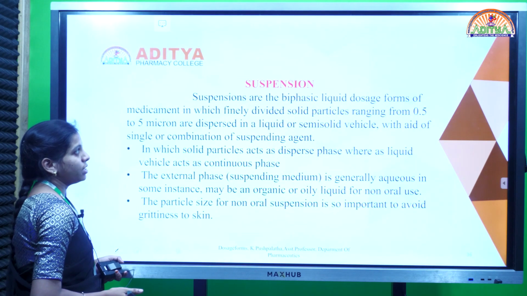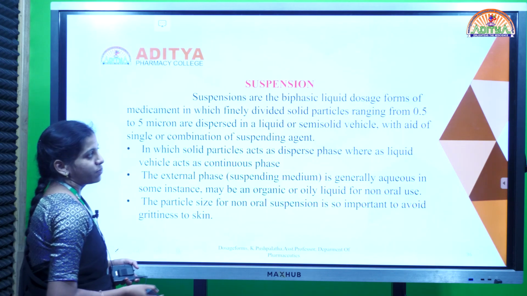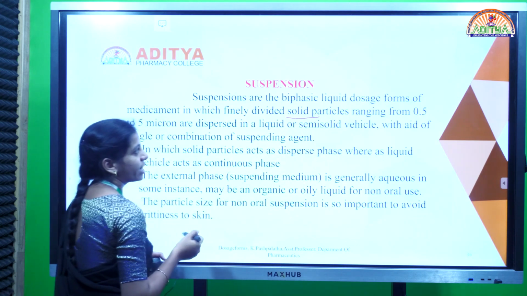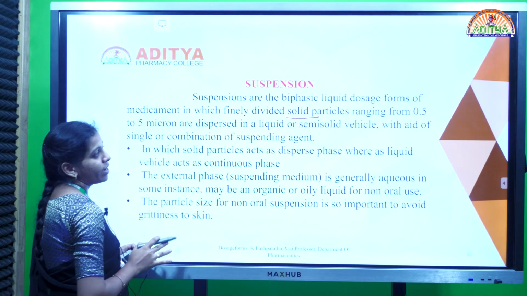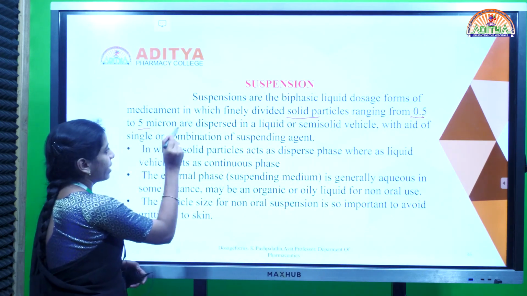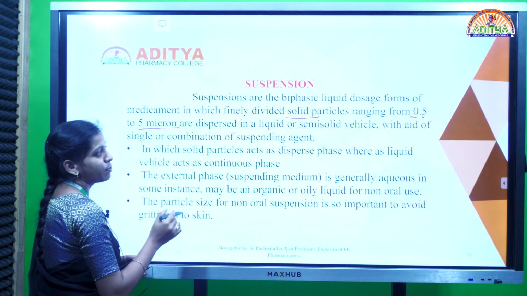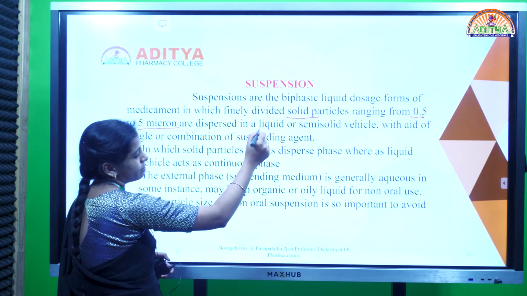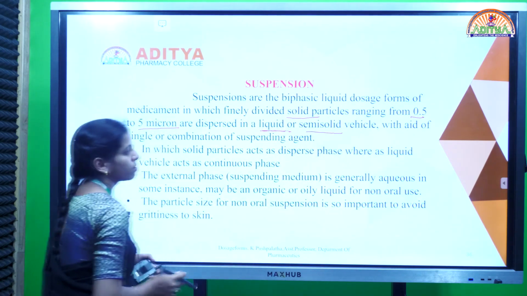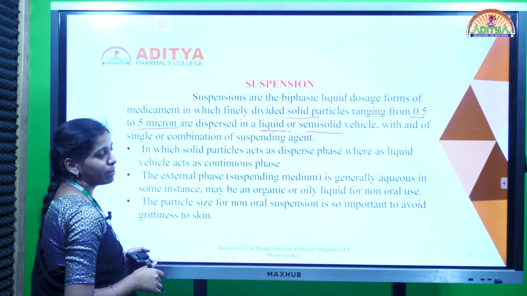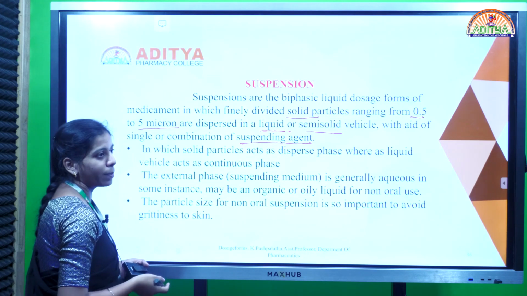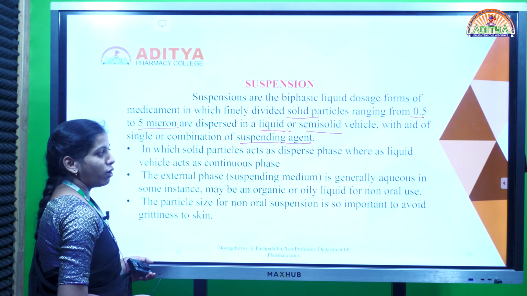Next one is suspensions. Suspensions are biphasic liquid dosage forms which also have two phases, but one is solid particles or solid phase and another one is liquid phase. The solid phase has some particle size, that is 0.5 to 5 microns, and this solid phase is dispersed in liquid or semi-solid. So in order to maintain the stability of the suspension, we have to add a suspending agent.